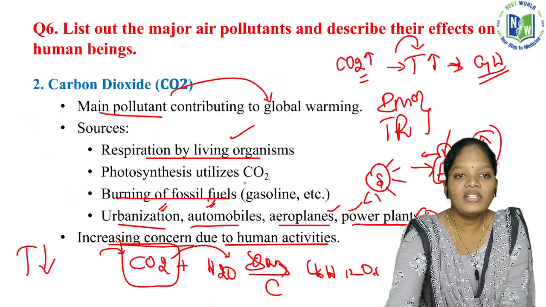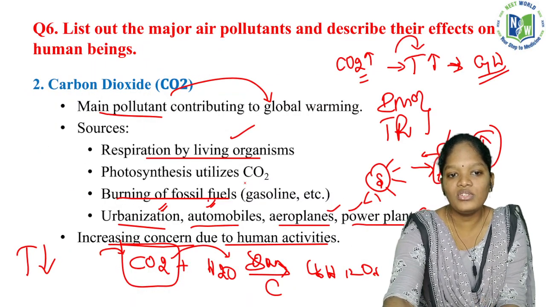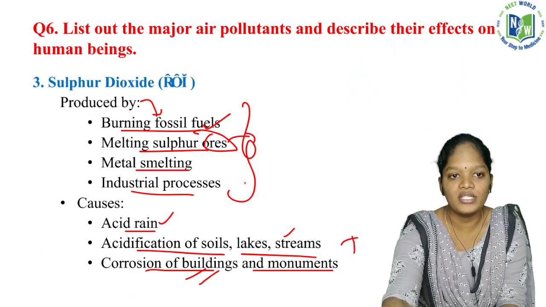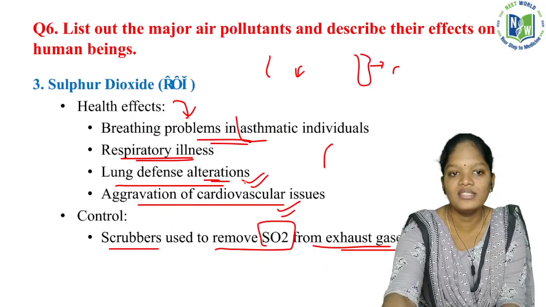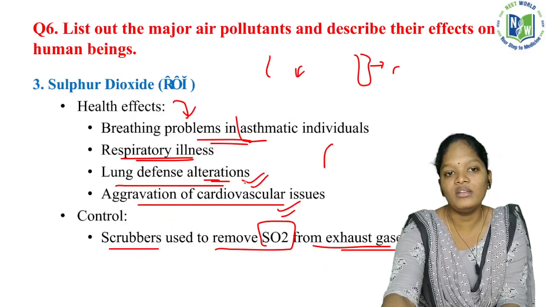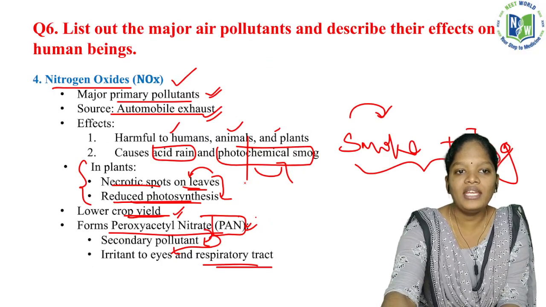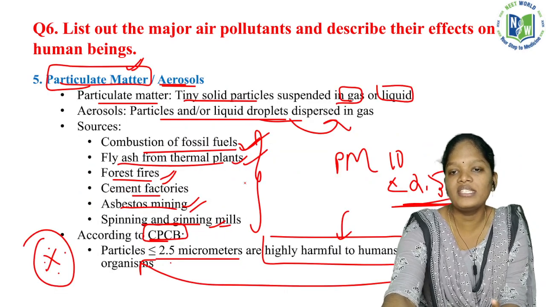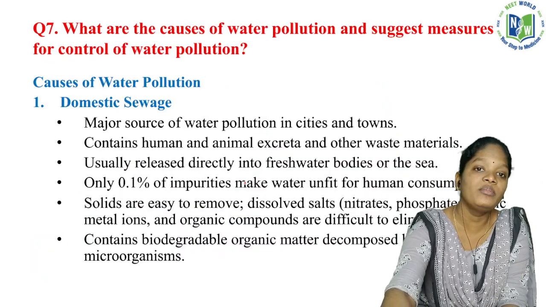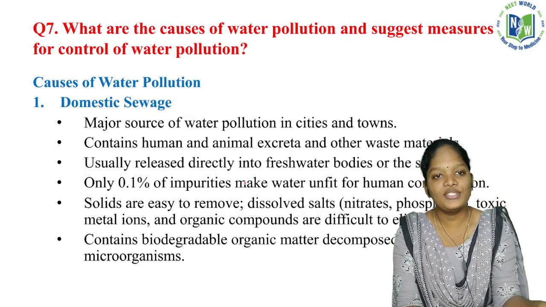After that, carbon dioxide, their source and how it is affecting the humans. And sulfur dioxide, same thing: how it is produced, what is their cause, and what will be their effects on the atmosphere. And nitrogen oxide, again their source and its effects. So always present the answer like this. Based on the demand of the question, you have to adjust your answer.